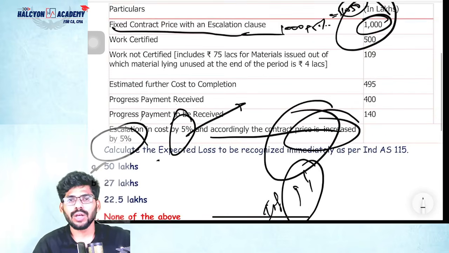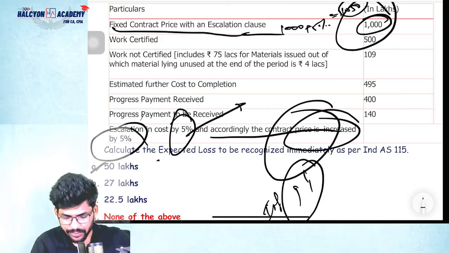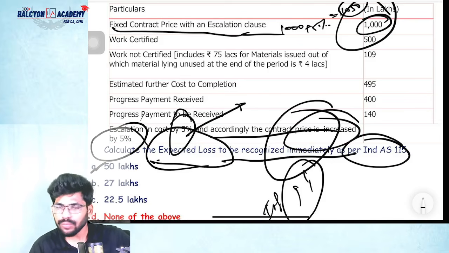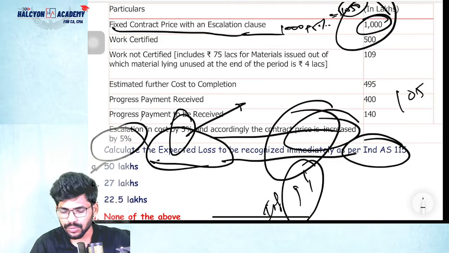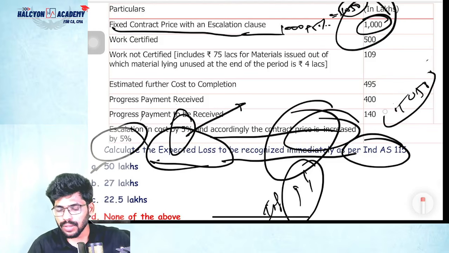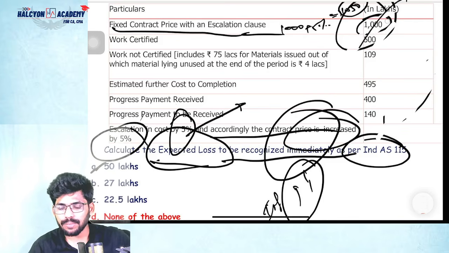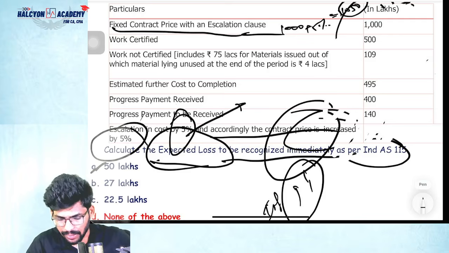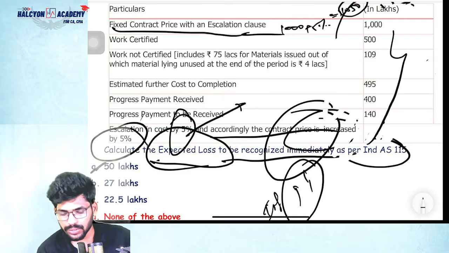Yes, 1050. Now I want to find the total estimated cost, because the question is asking for the expected loss to be recognized immediately as per Ind AS 115. So you need to find the total expected loss. As of now we already have the contract price, 1050. See guys, in the case of contract cost, there is no need to add 5%, because it already includes 5%. So please remember that.